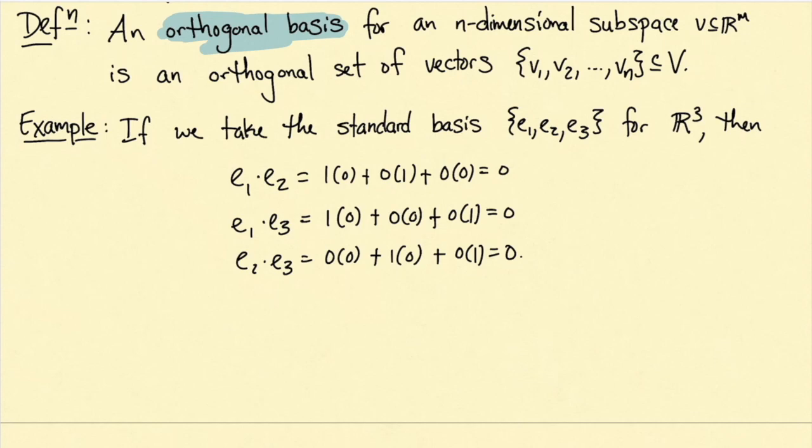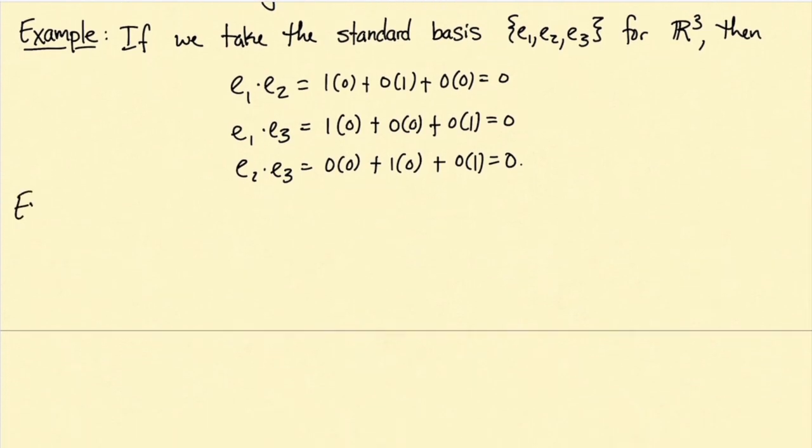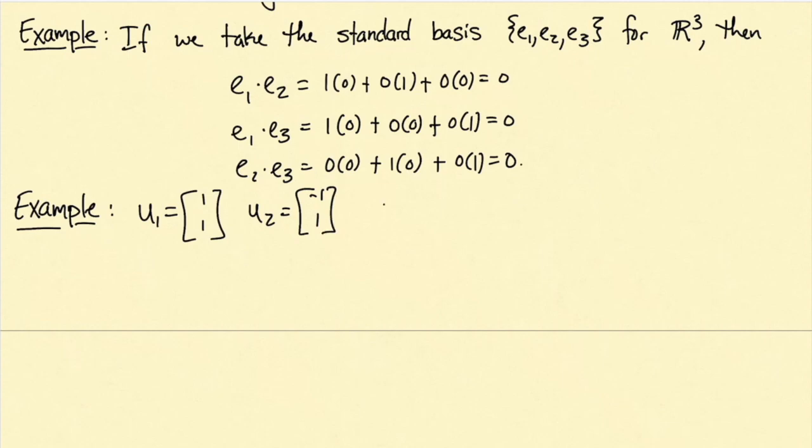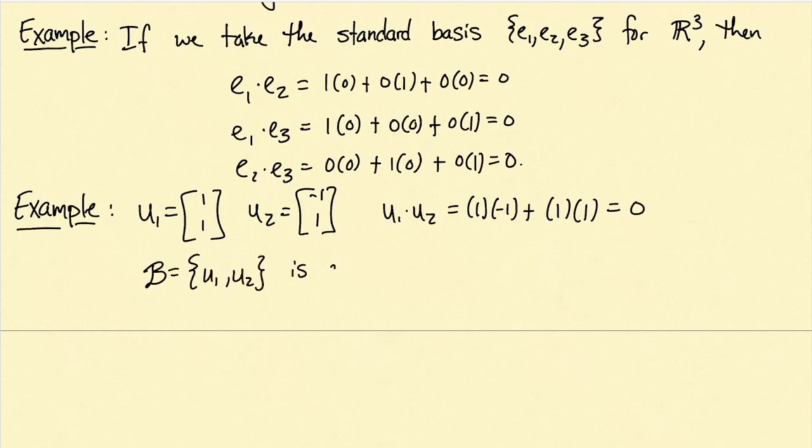For a less trivial example, let's consider the two vectors u1 with coordinates 1, 1, and u2 with coordinates -1, 1. If we take the dot product of these two vectors, we'll see that we get -1 plus 1, which is in fact 0. Since there are two vectors, they are linearly independent, they form a basis for R2, they are therefore an orthogonal basis for R2.